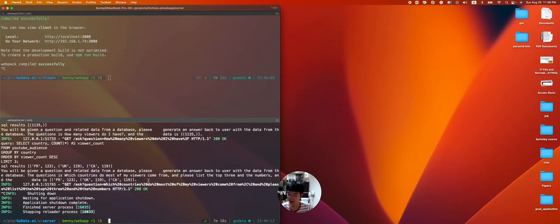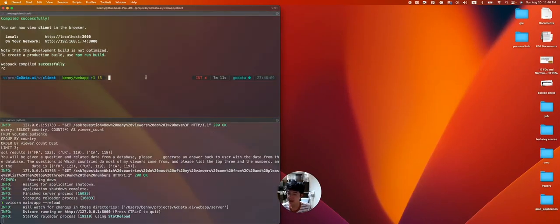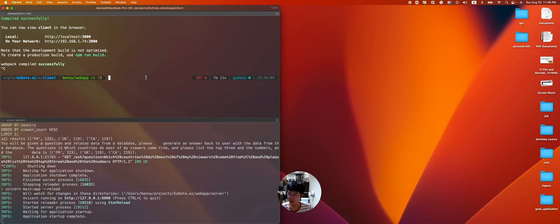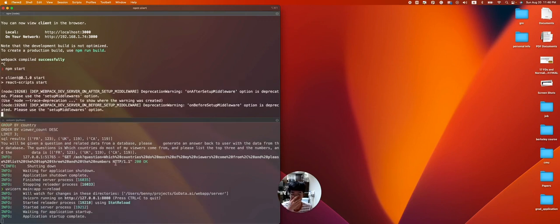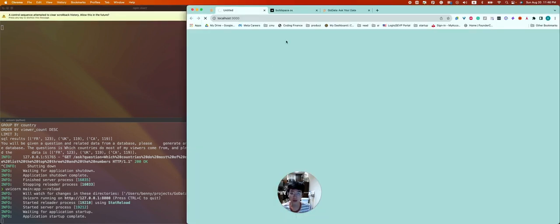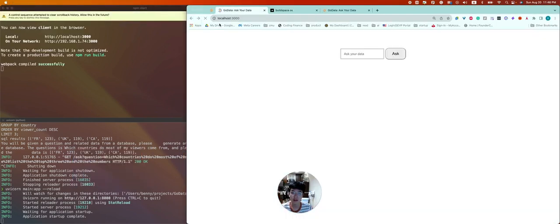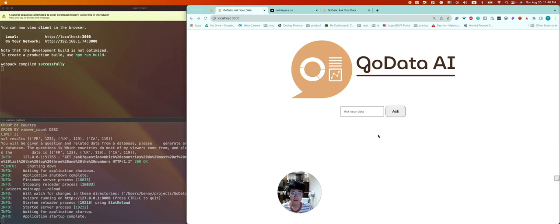Alright, so the toy is a web app that is running on my laptop. Let's start the server and the front end. Alright, the app is running and it pops out the web page. It looks like a Google style question answering engine, and on it you can ask any questions to our data, and the backend is connected to the database on my laptop.